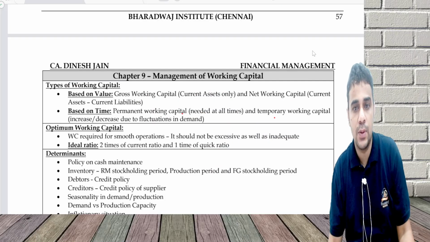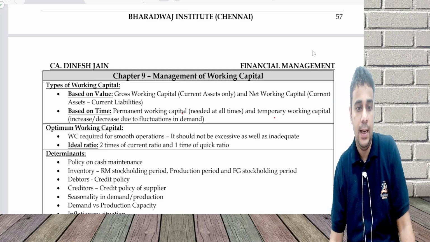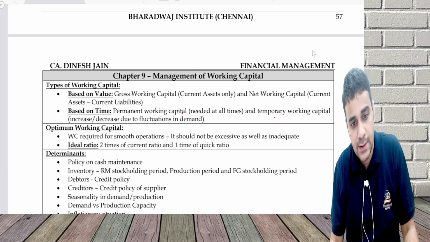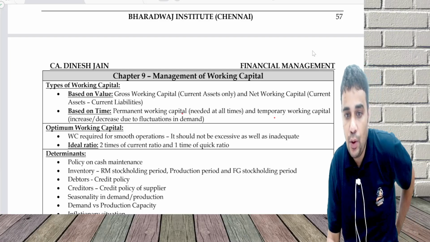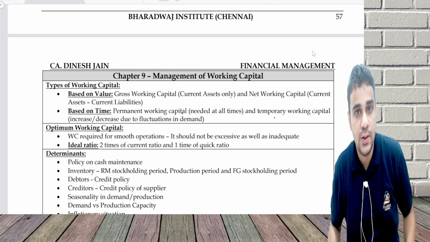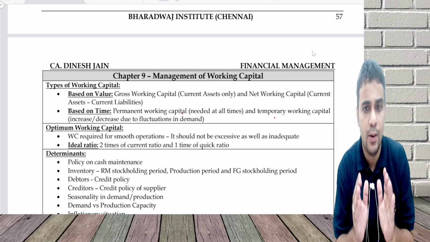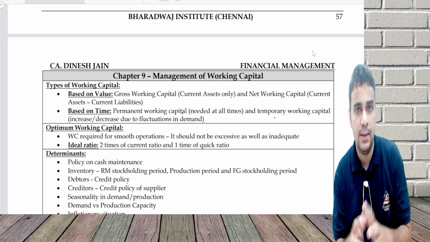Okay, we are moving to the last chapter, which is on management of working capital. A little bit theory heavy chapter. If time permits, you can go through the detailed theory video at 2x speed also in this chapter because the coverage is in depth. Here I've tried covering only the important points. Some extra explanation can be there in the main material.